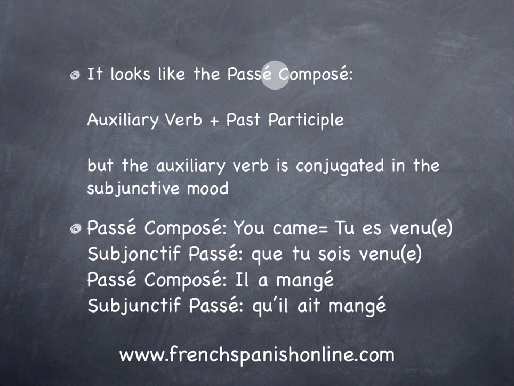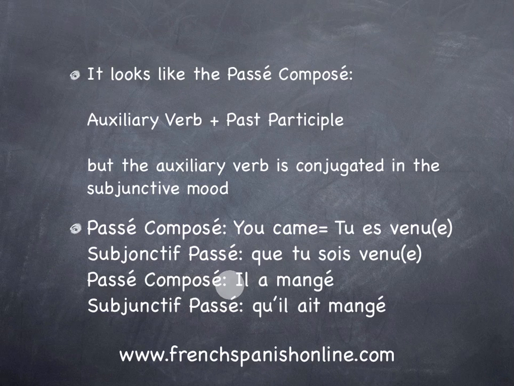It looks like le passé composé. Why? Because the structure is the same. We need an auxiliary verb and a past participle. But in the case of the past subjunctive, the auxiliary verb is conjugated in the subjunctive mood. As an example, le passé composé of you came or you have come is in French tu es venu, with a final e if you are a girl. But the subjunctive passé is que tu sois venu. So as you can see, the same structure, but here the verb to be is in the subjunctive mood.